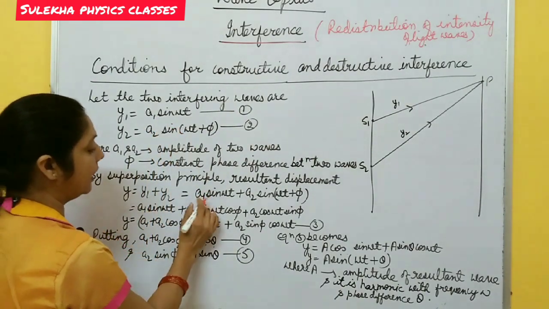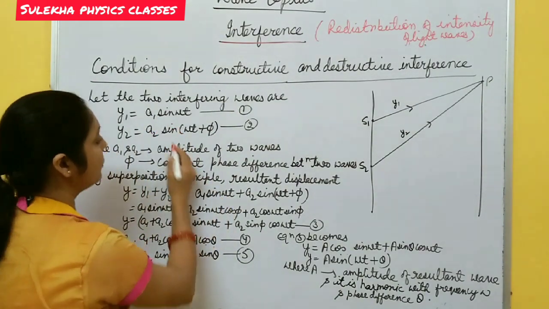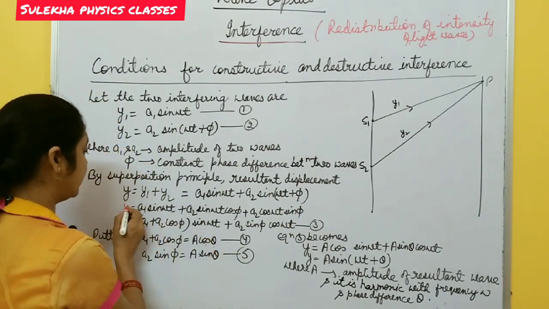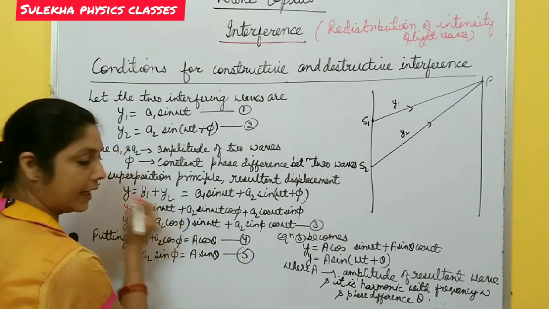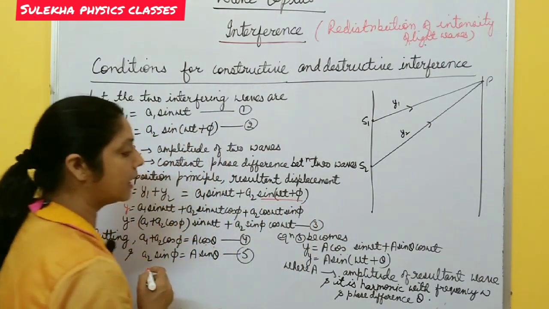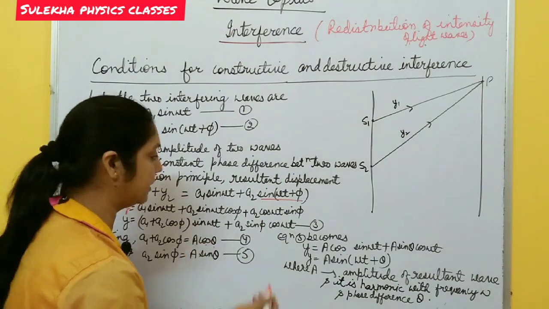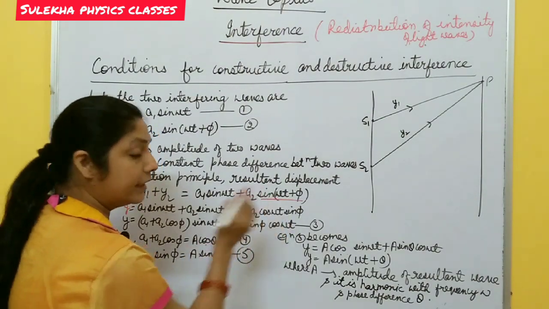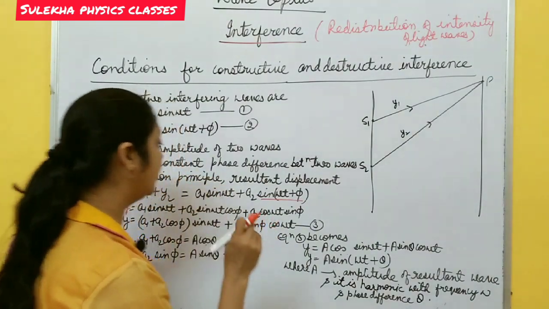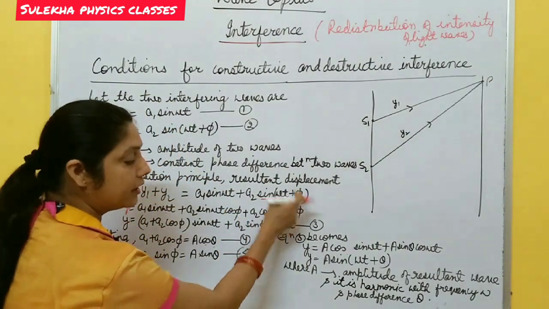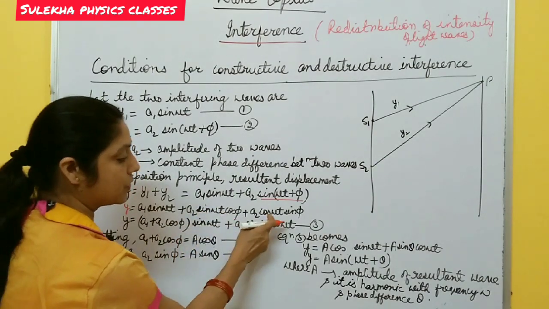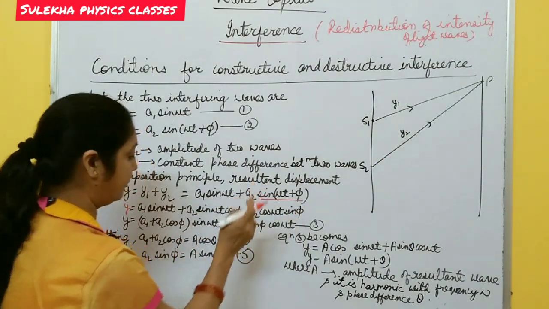y1 is A1 sin omega t, plus y2 is A2 sin(omega t plus phi), right? Then y becomes A1 sin omega t plus A2 sin(omega t plus phi). Open this one: sin(A plus B) is sin A cos B plus cos A sin B. In the same way, sin(omega t plus phi) is sin omega t cos phi plus cos omega t sin phi.